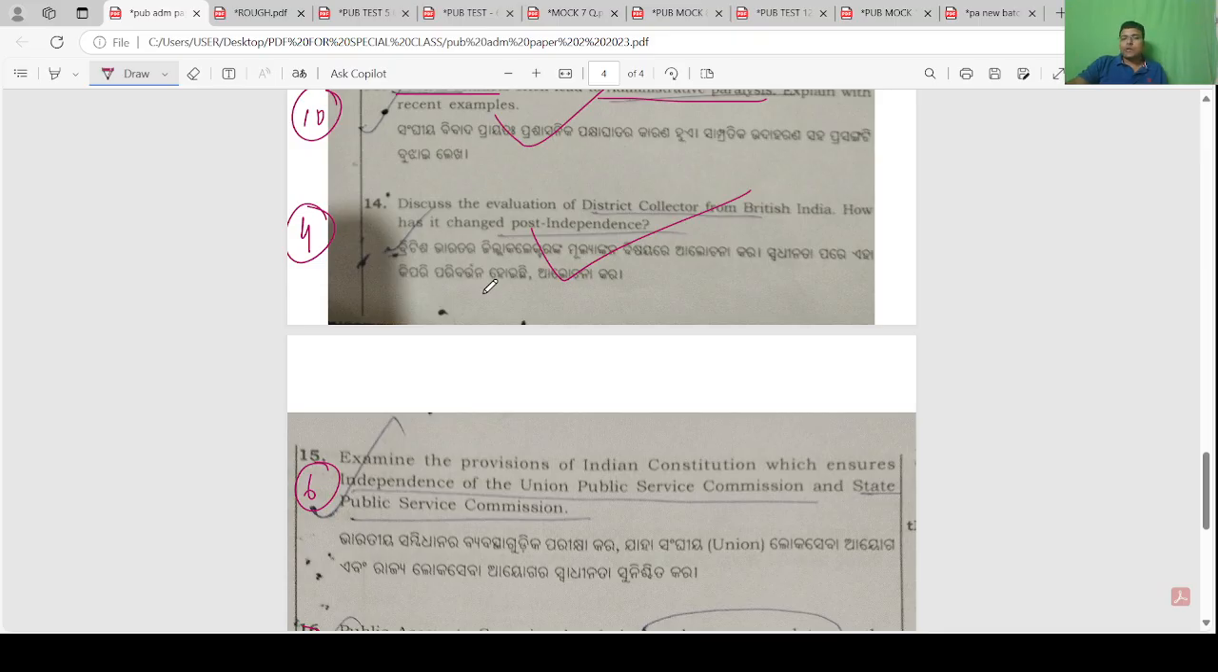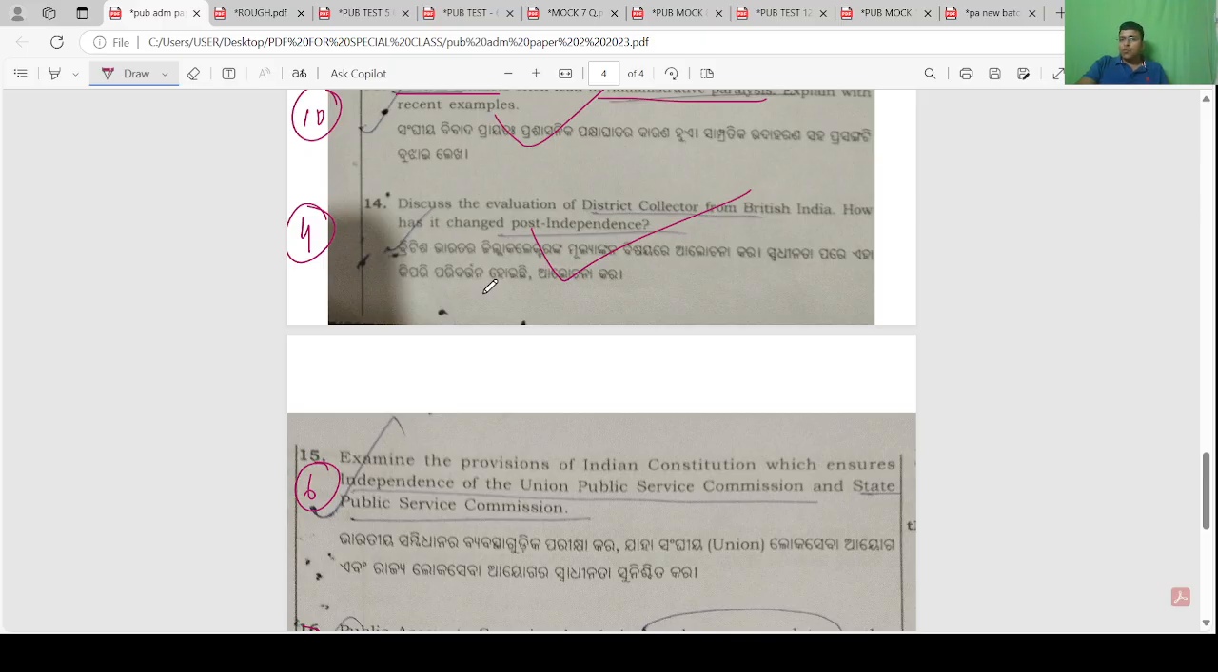Before independence, the Britishers started the collector as a revenue officer to collect revenue. Judicial function was added, law and order was added. So he was called a little Napoleon. He was a tortoise on the back of which the gigantic Indian administration rests.